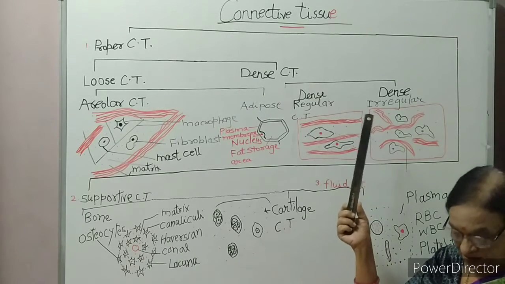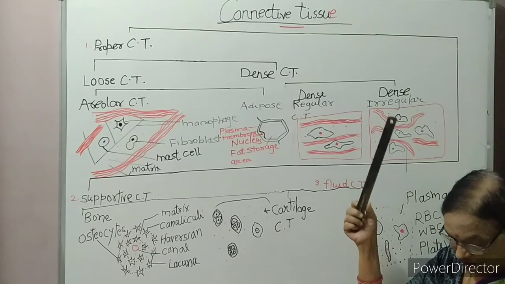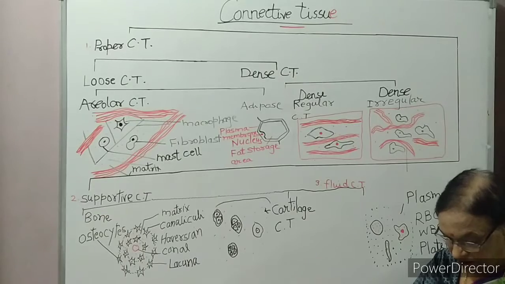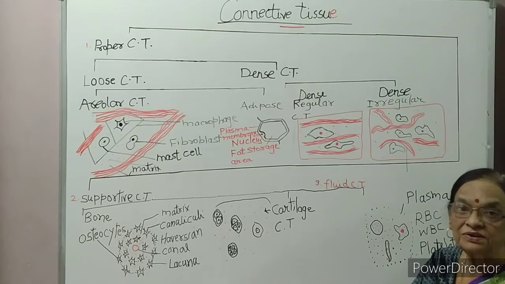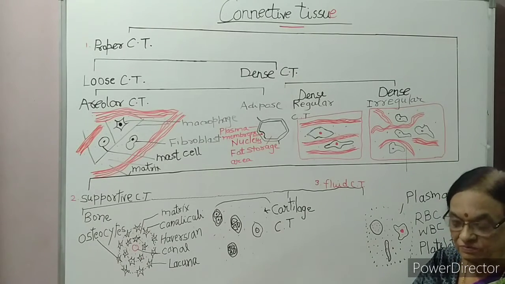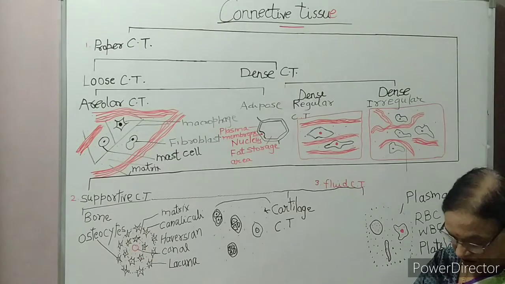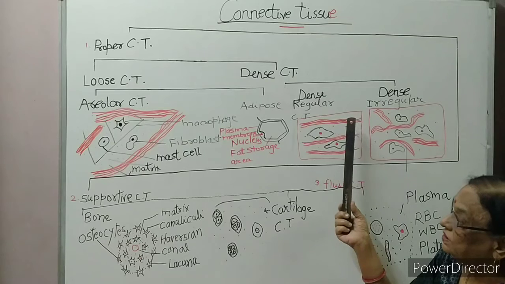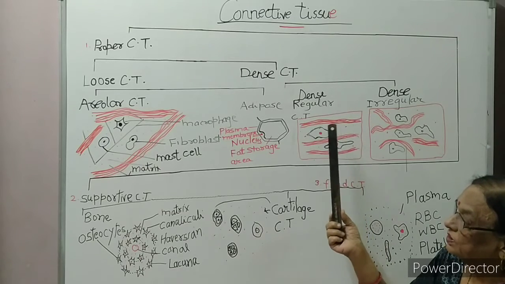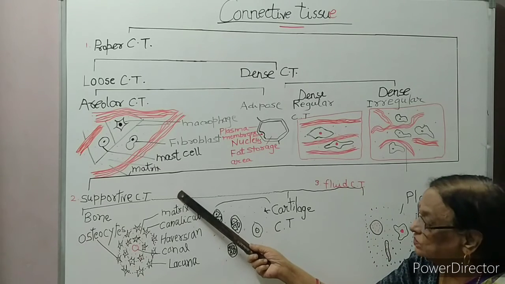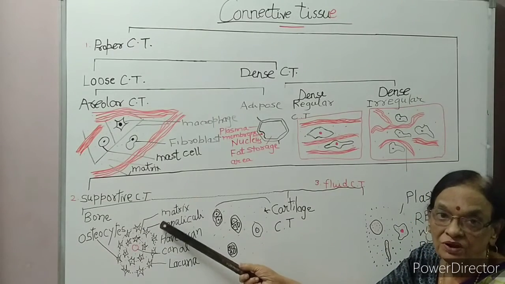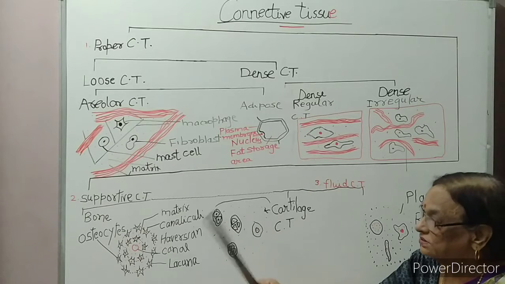Dense irregular has irregular arrangement of white fibers. This tissue is present in our skin. So this is about dense connective tissue. Now, supportive tissue is divided into two groups, bone and cartilage.